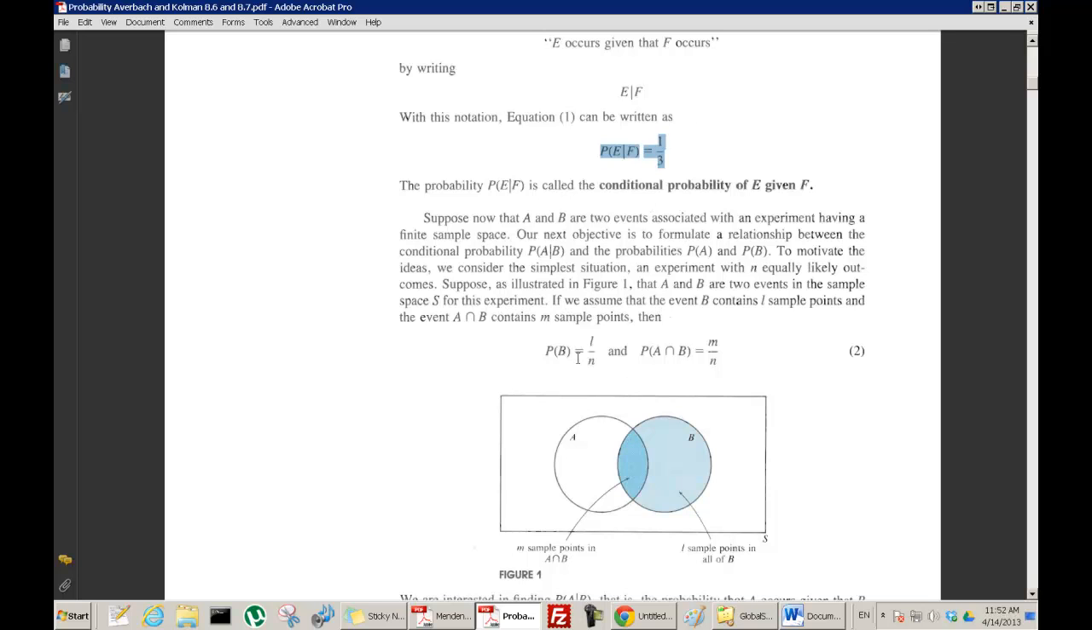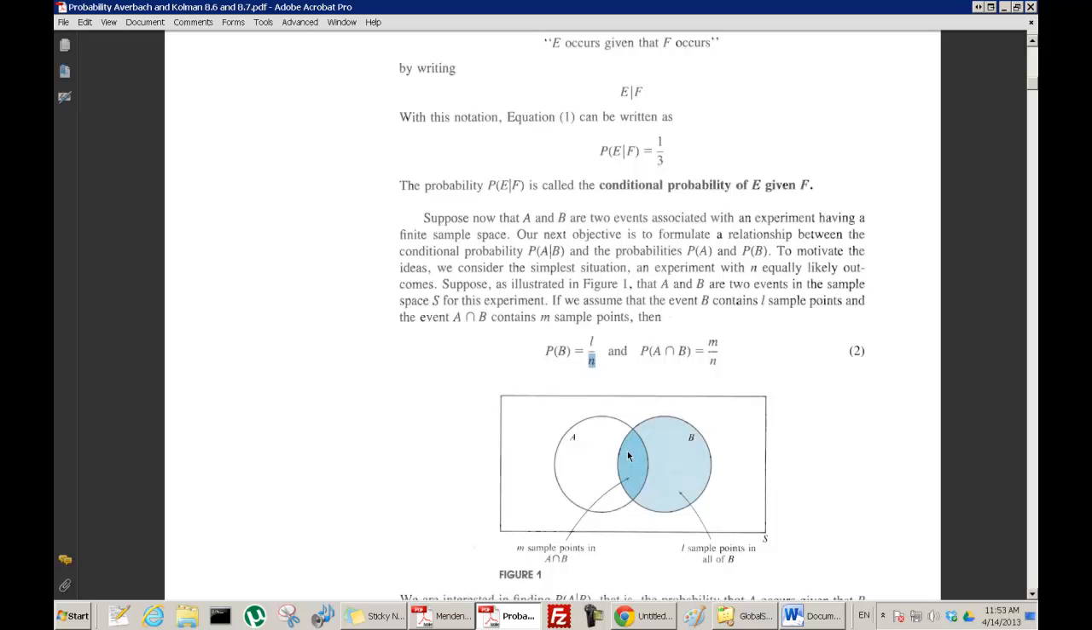Let's see. Suppose here's the sample space, and here's an event A, and here's an event B. If we ask for the probability of B, let's suppose there are a number of different outcomes in here, and there are L of them in B, and they're all equally likely. If there are n points altogether, and L of them are in B, then what's the probability of B? It's L over n.